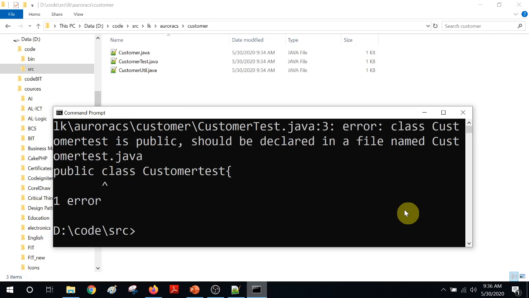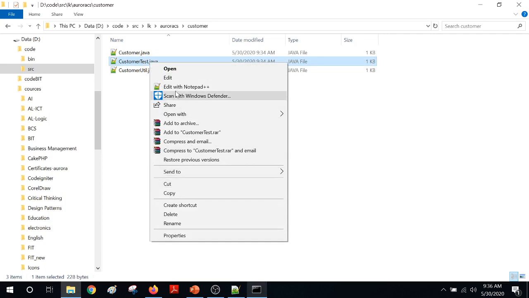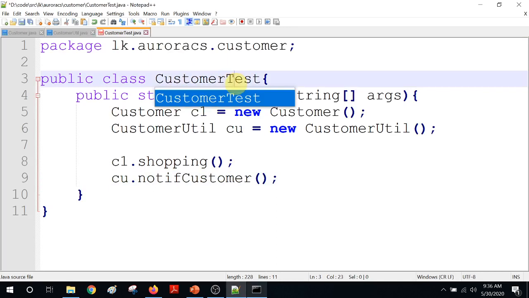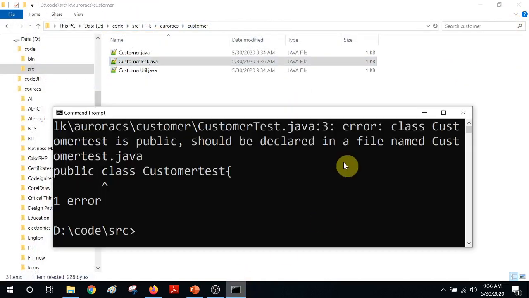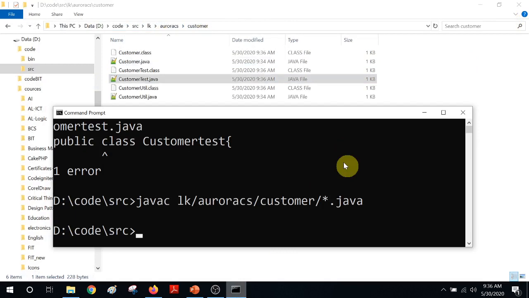Okay, there's an error here. Customer test, of course, because it's a public class, my file name has capital T, and therefore it has to be capital T. So, small mistake I made. Customer test. Right, now that error must go away. Now you can see all the classes are getting compiled. So it has got compiled.